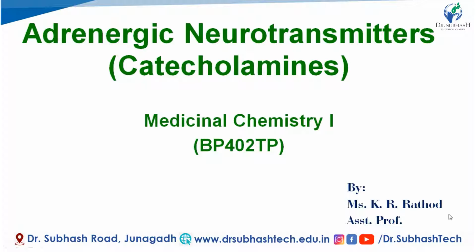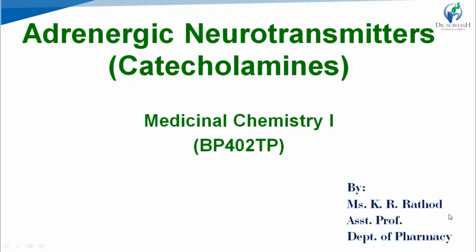But to understand the action of sympathomimetic and sympatholytic, first we must understand the action of sympathetic system. And the action of sympathetic system is controlled by its neurotransmitter. As you know, sympathetic system is also known as adrenergic system. So neurotransmitters of sympathetic systems are also known as adrenergic neurotransmitters. They belong to the class catecholamines. So in today's video tutorial, we are going to discuss adrenergic neurotransmitters or catecholamines.